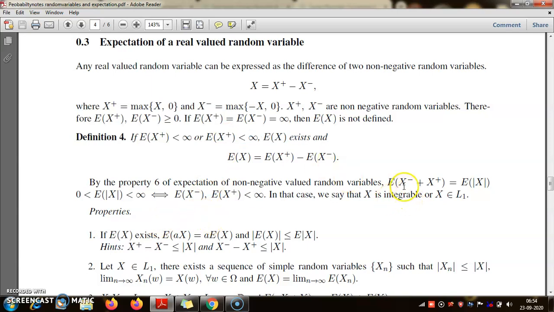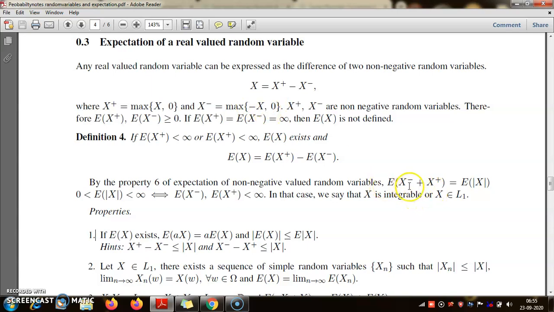Now, one important food for thought at this stage is that I have said that any x is the difference of x plus and x minus. What happens when I add x plus and x minus? x plus is non-negative valued, and x minus is also non-negative valued. Is it clear why x minus is non-negative valued? Because you are taking the maximum of minus x and 0, so it can never be negative. Even if this quantity is negative, it will be 0, and if x is negative, minus x will be positive, so that will be a positive number.